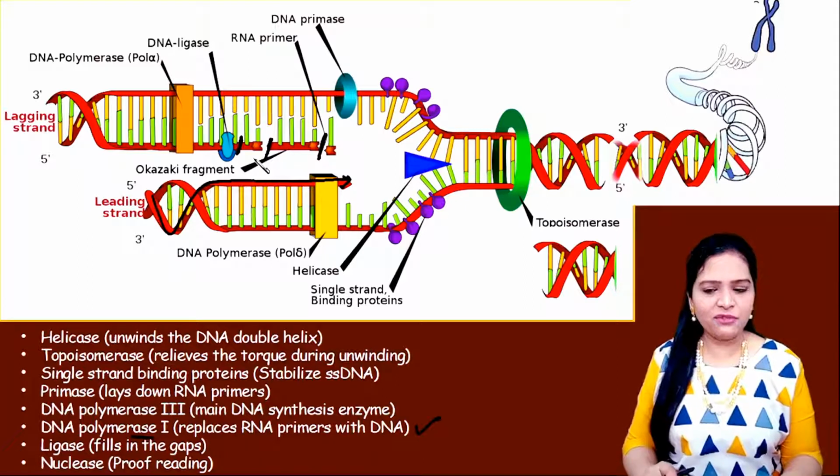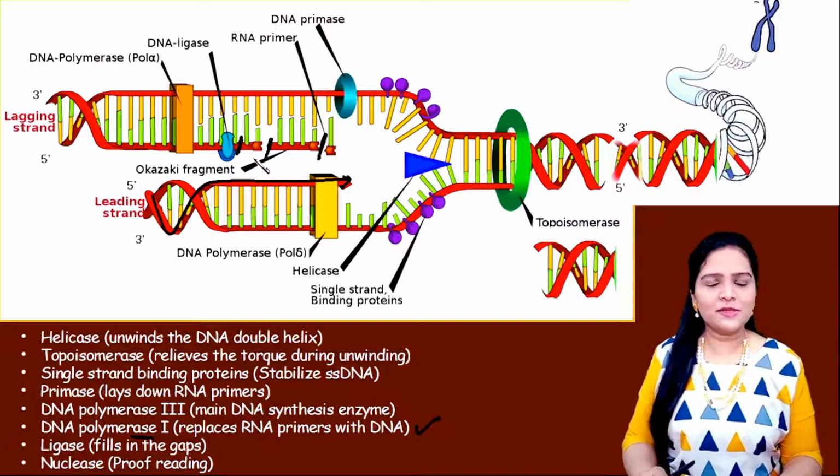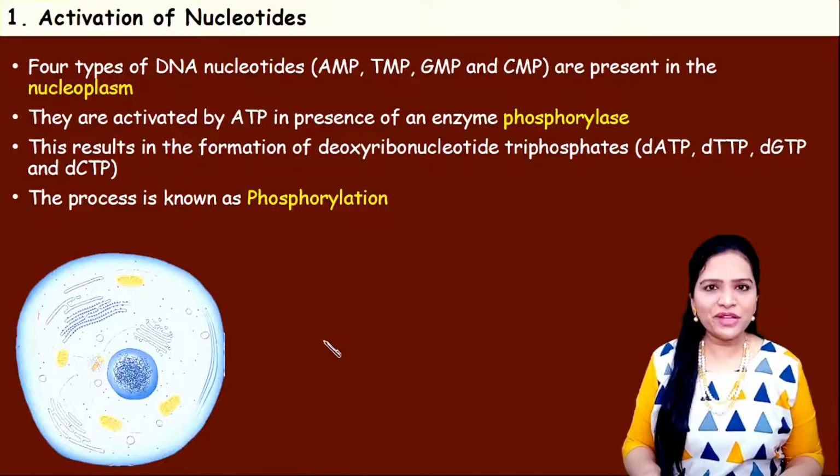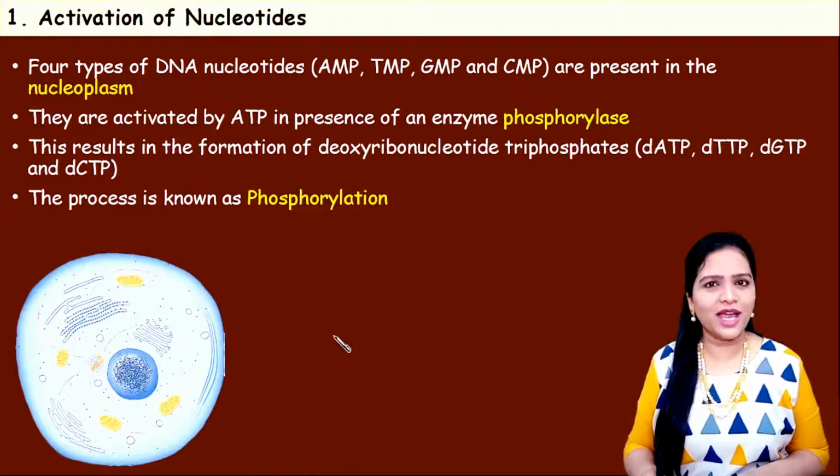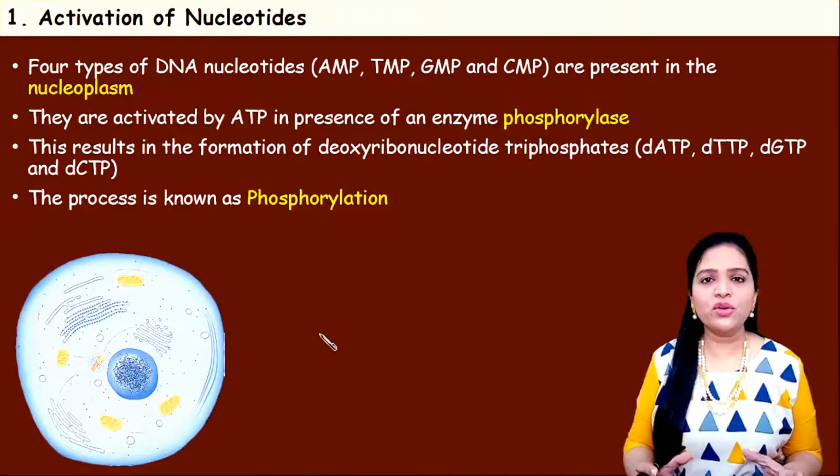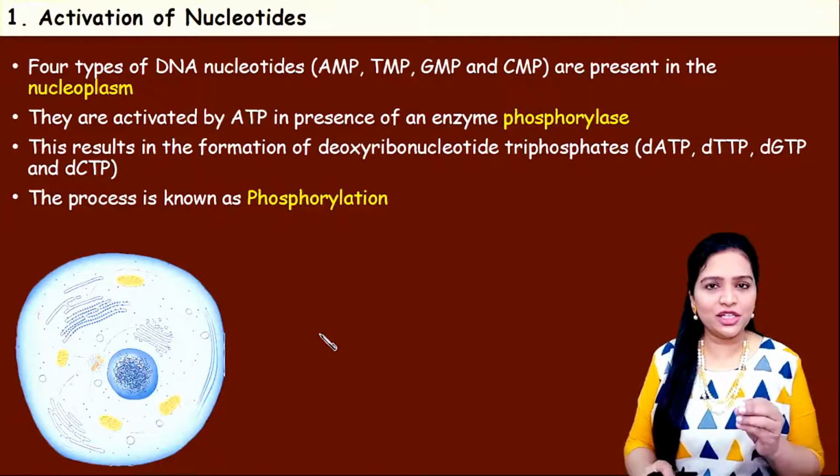These are the different steps in DNA replication. Now let us see all the steps one by one in detail. So the first step in DNA replication is activation of nucleotides. For the production of DNA, it first needs nucleotides.